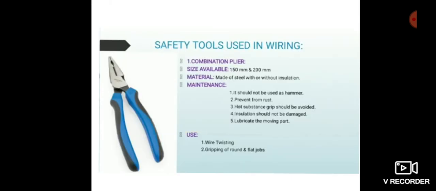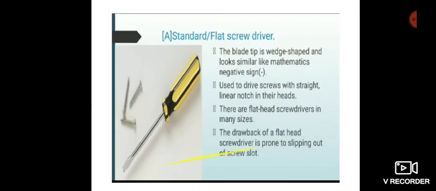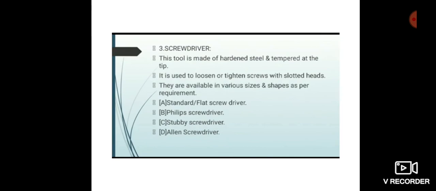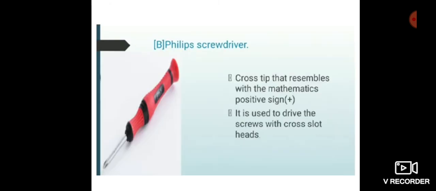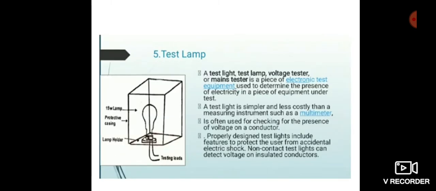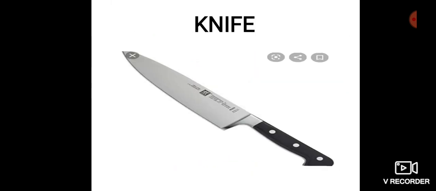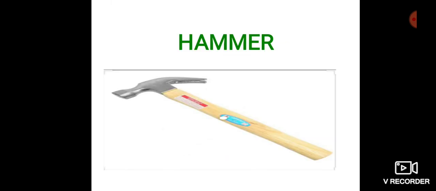First is a combination plier. Second one is a nose plier. There are three types of pliers: flat nose plier, round nose plier, channel lock plier. Okay, screwdriver. There are four types of screwdriver: standard or flat screwdriver, Phillips screwdriver, stubby screwdriver, and alien screwdriver. Okay, there are four screwdrivers. Line tester, then test clamp, crimping tool, wire gauge, continuity tester, knife, wire stripper, hammer.